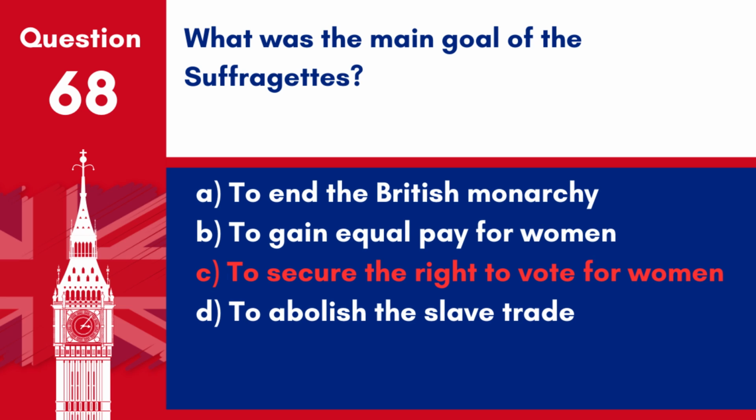Answer: C. To secure the right to vote for women. The main goal of the suffragettes was to secure the right to vote for women.